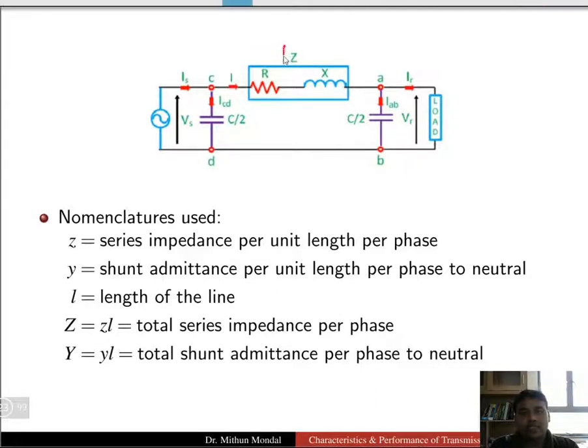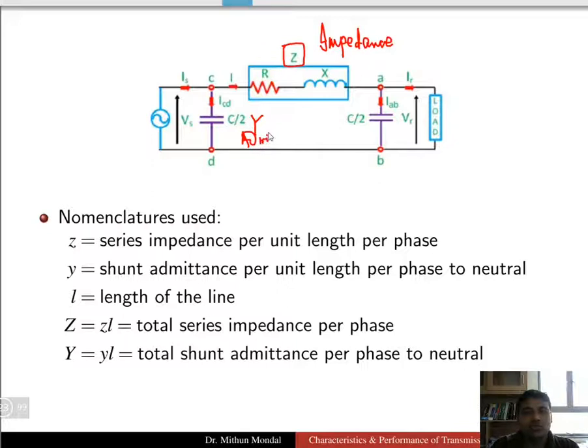In the series we have the series parameters and in the shunt we have the admittance. So the series part we will represent with the help of impedance, and in the shunt we will have admittance. The impedance will be represented with the resistance and the reactance of the line, whereas the admittance will be represented by the capacitance of the line. This model is basically known as the pi model. There are different types of models which we are going to discuss.